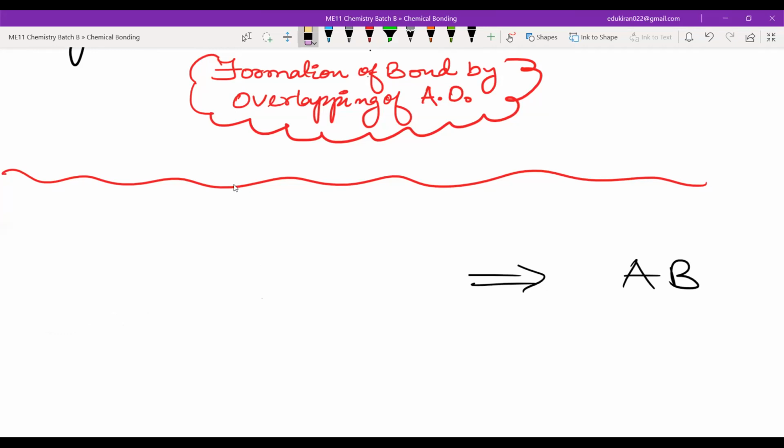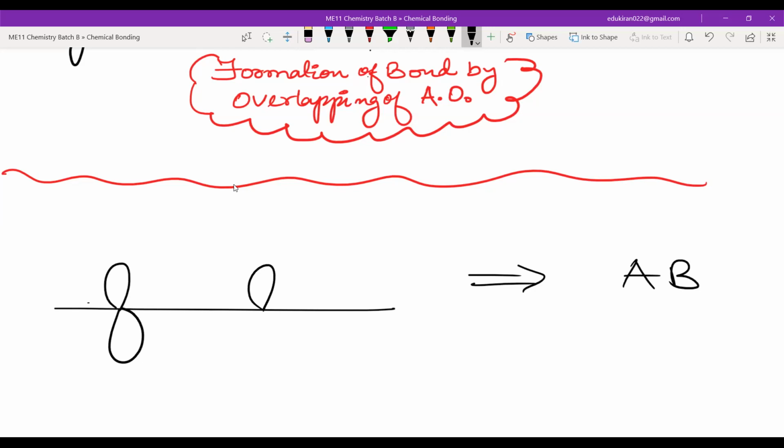Now, X, Y, and Z are all mutually perpendicular, correct? X is perpendicular to Y and Z. Y is perpendicular to X and Z. I am saying that there are two atomic orbitals coming towards each other in this way. This axis is the internuclear axis.